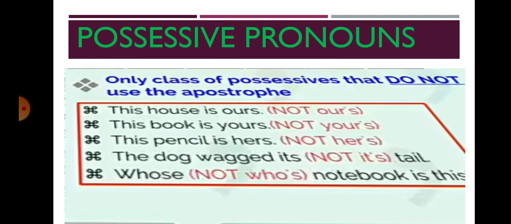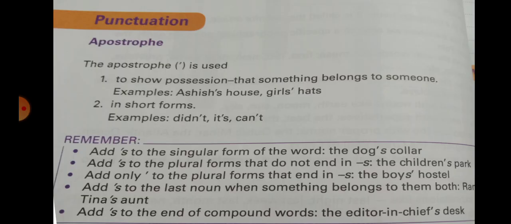Then possessive pronouns. They are the only class of possessives that do not use the apostrophe. For possessive pronouns, we should not use an apostrophe at all. For example, this house is ours, not our apostrophe s. Yours, not your apostrophe s. Her apostrophe s, like that, we should not use at all. Then shall we conclude that the apostrophe is used to show possession, that something belongs to someone. We can see all these examples in short forms also: didn't, it's, can't. For this purpose we are using an apostrophe.